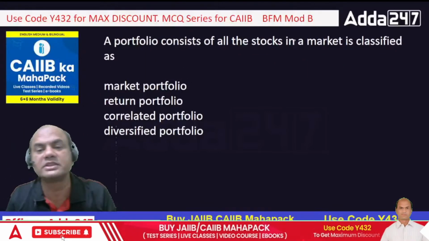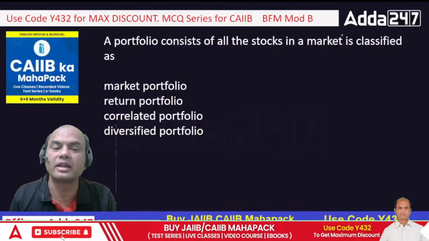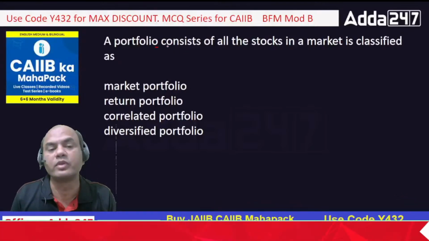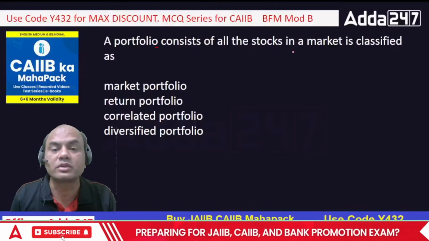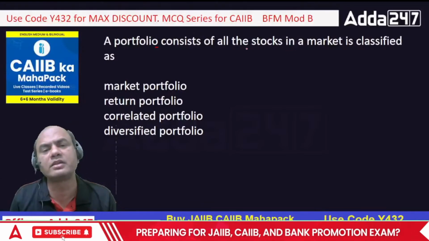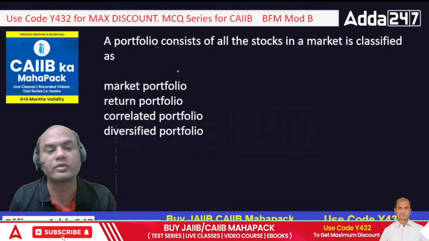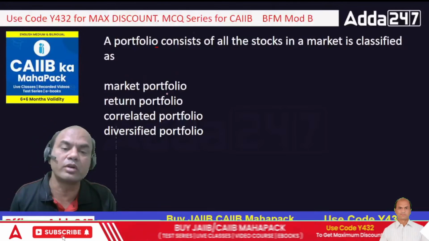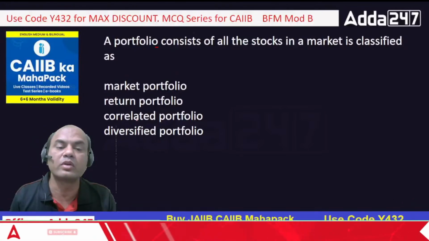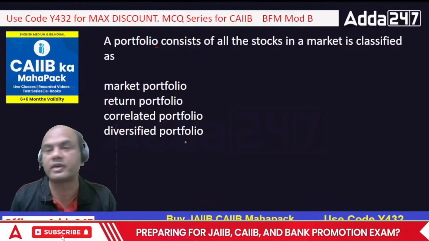A portfolio which consists of all stocks in the market is classified as, meaning a portfolio which consists of all stocks, everything included in the portfolio. So what is that called? Market portfolio, return portfolio, correlated portfolio, or diversified.